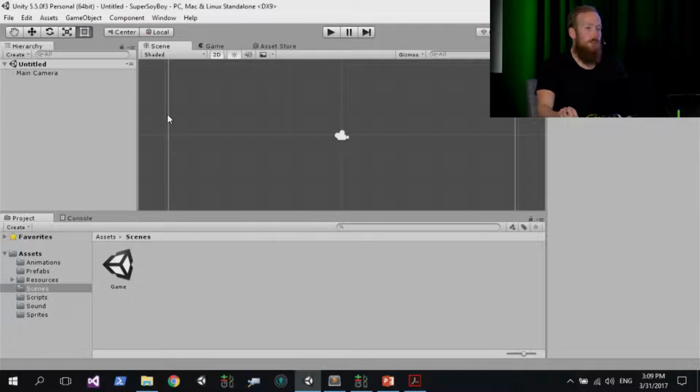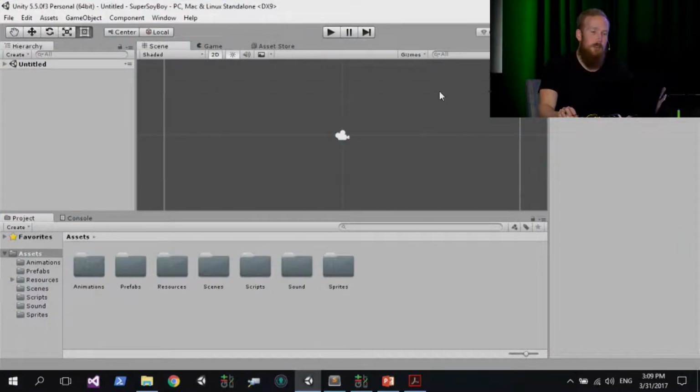Now, while everybody's loading that up, it's going to load you into a blank default scene. I want you to take a look for the layout button at the top right corner of your screen. If you click on that, there's a default option in there. If you select that, it's going to reset your editor to the default layout so that everybody's using the exact same layout. It should look something like that. You've got all the windows docked in the same areas, which is the default layout.